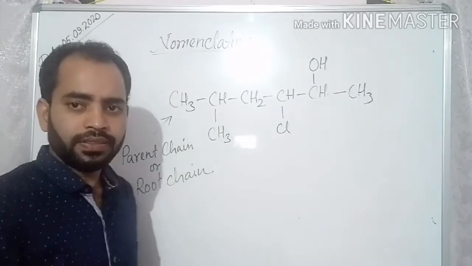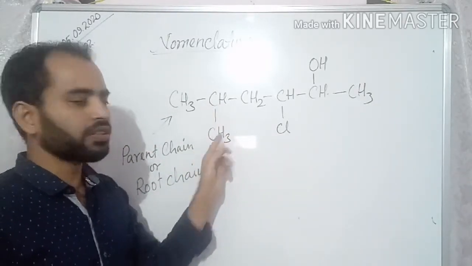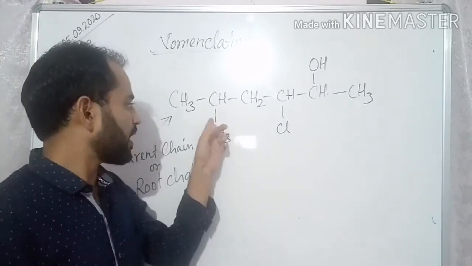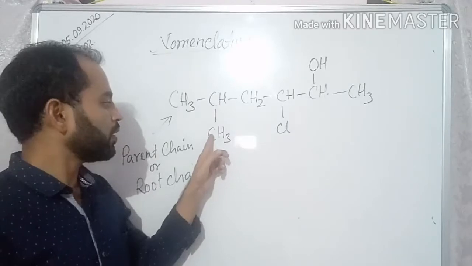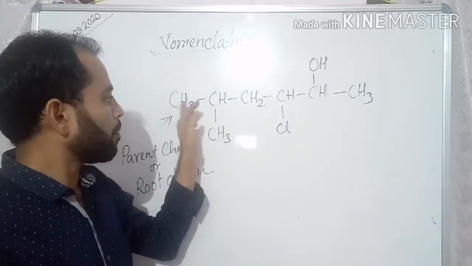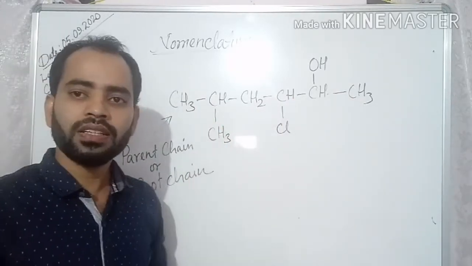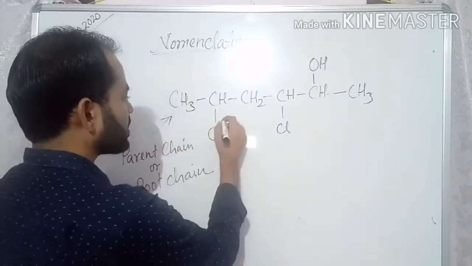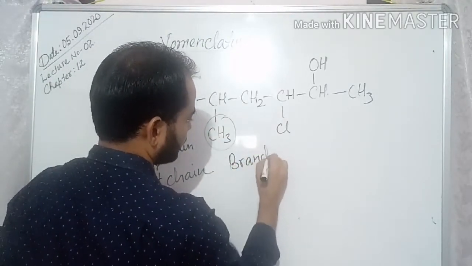From the second carbon, you see there is a CH3. Another carbon is linked to this carbon, but there is only one carbon. In certain cases there may be two carbons. In comparison to this chain, it is shorter. Such chains are called branch chains.